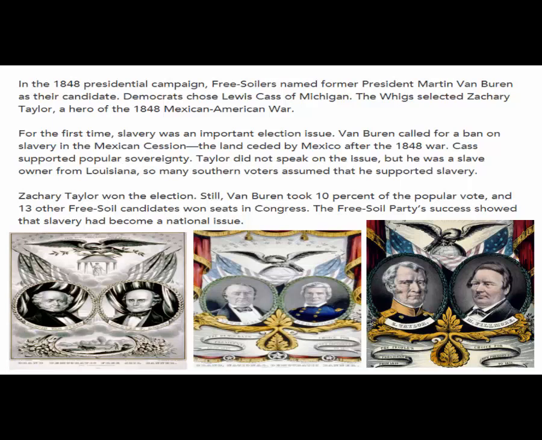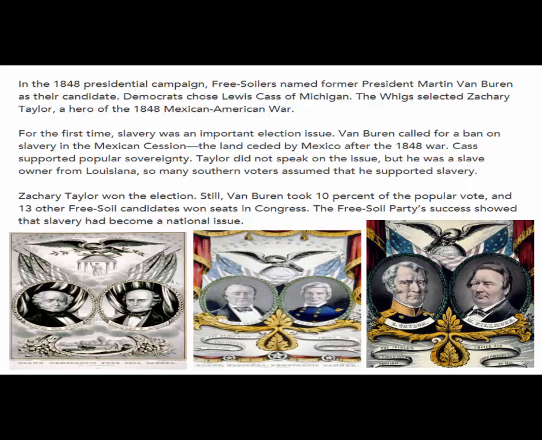So question number 20, who were the three candidates in the election of 1848? What party did they represent, and what was their stance on the slavery issue? Well, let's start with the first candidate. That would be the Free Soil Party, and they were led by former President Martin Van Buren. And as a Free Soiler, his belief was keep slavery out of the Western territories. Then you had the Democrat Lewis Cass from Michigan. Lewis Cass supported popular sovereignty.